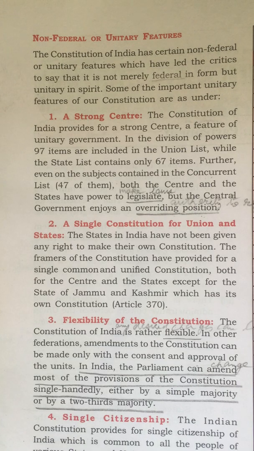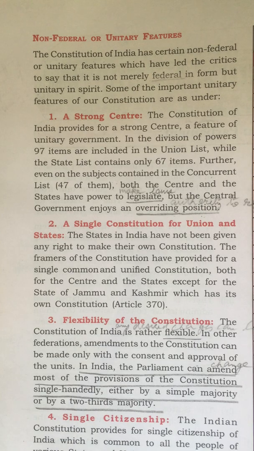Now before that, what is this list? See girls, there are three lists given in the constitution. First is for the central government, that is the union list. Second is the state list, that is meant for the state governments. And third is the concurrent list, that is common for both center and the state.